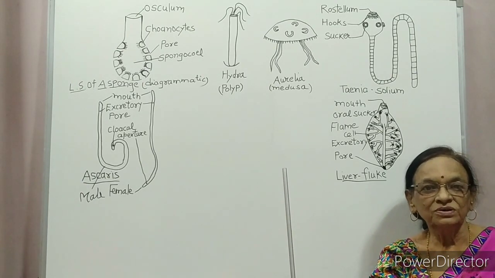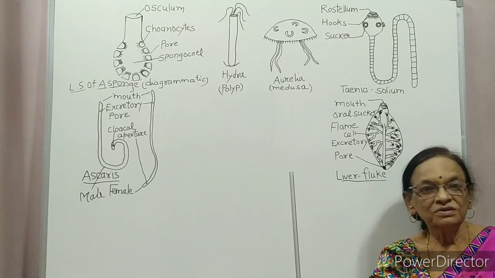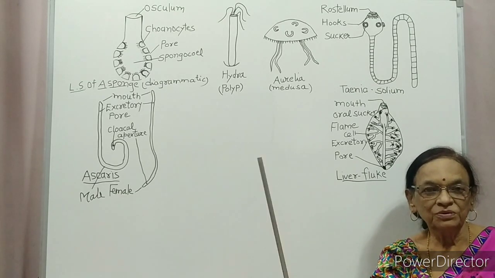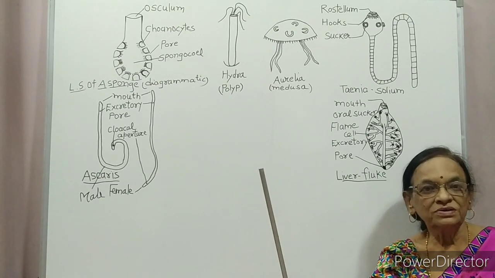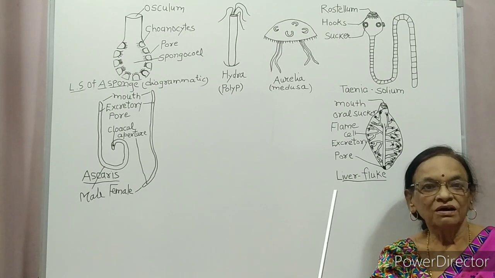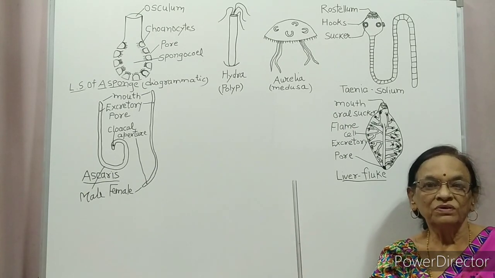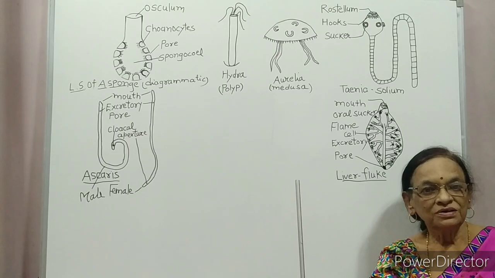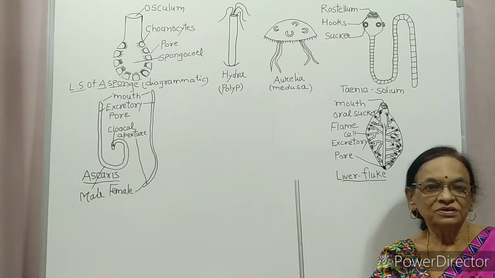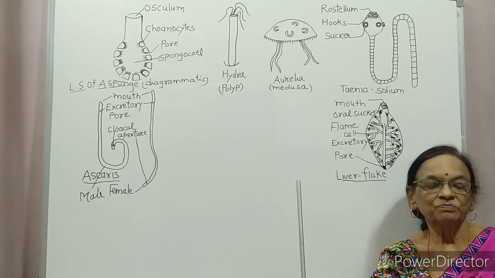So whenever you describe this phylum, describe these points: habitat, body organization. Body organization means all details of the body. Then one by one, all the physiological activities: digestion, skeleton, reproduction.